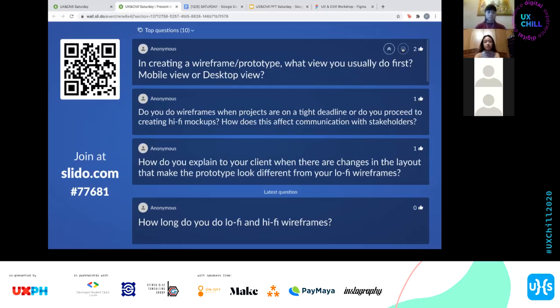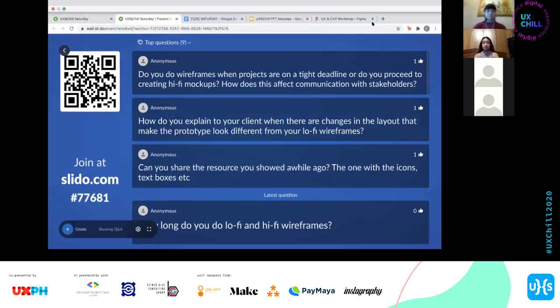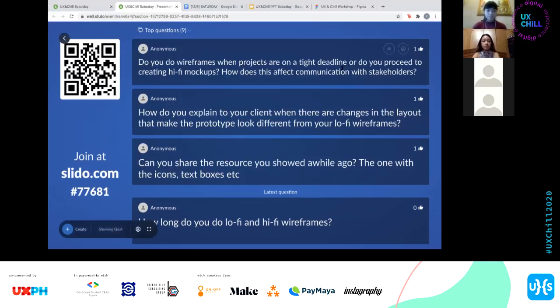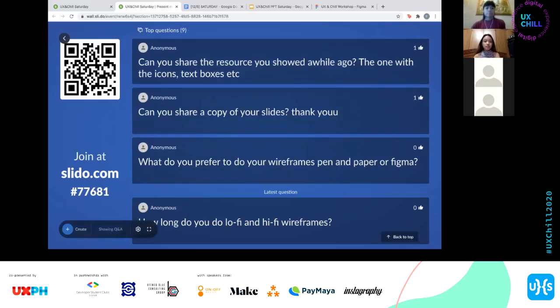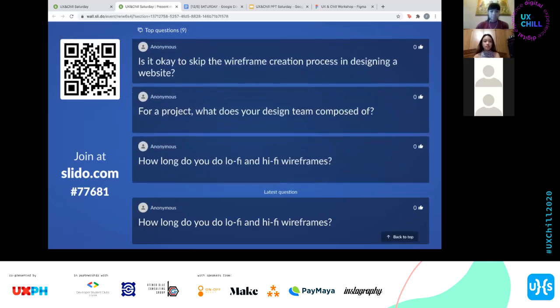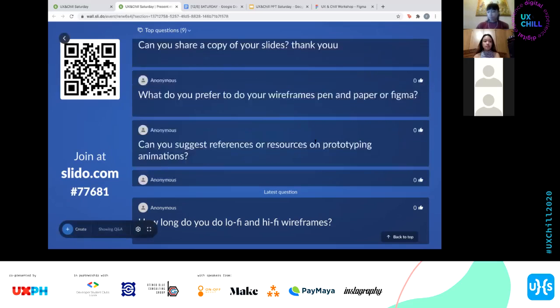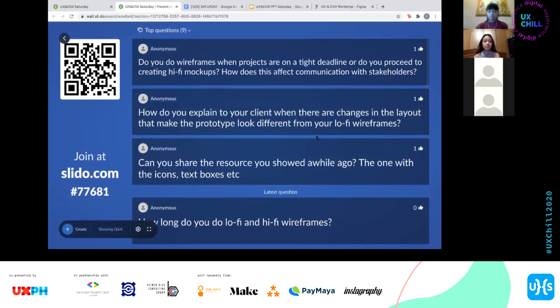Yeah, I think this one we answered a while ago, diba? Basically, long story short, projects na diretso hi-fi, it's inevitable. But if you can, at least 1 to 2 days, try to do it para may wireframes para makapag-plan kayo. At the very least, kahit internal siya, na you're all on the same page.